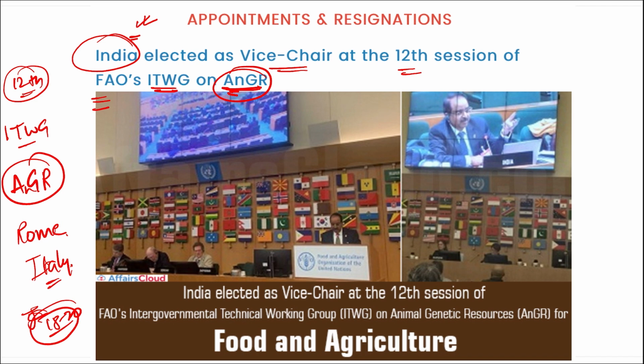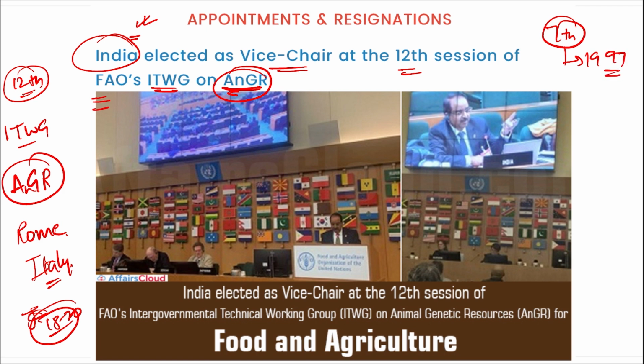If we talk about this ITWG, that is your Intergovernmental Technical Working Group, it was created by the Food and Agriculture Organization Commission on Genetic Resources for Food and Agriculture. This was the 7th session when this was created in 1999.